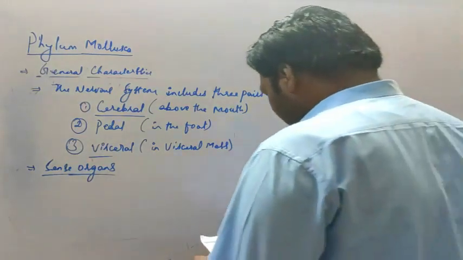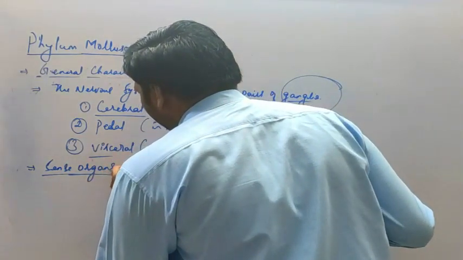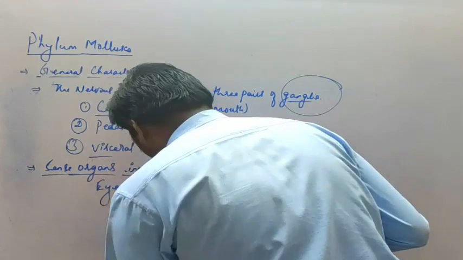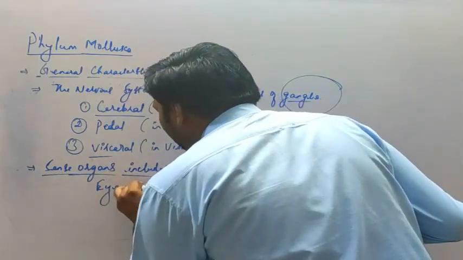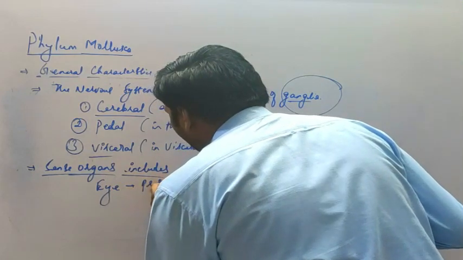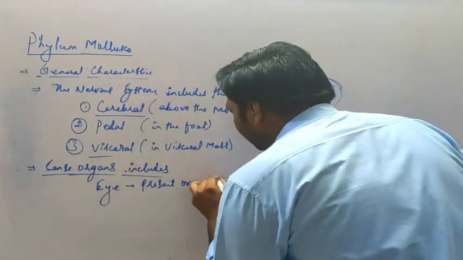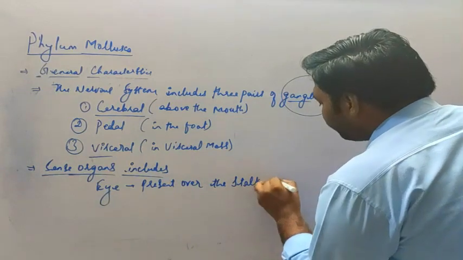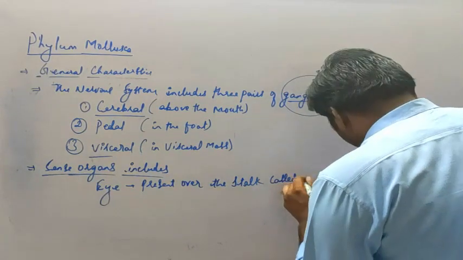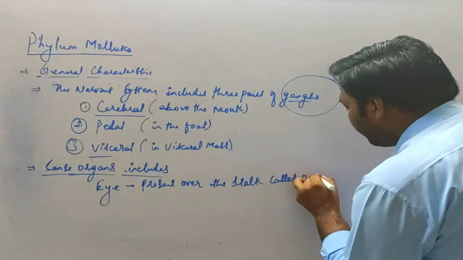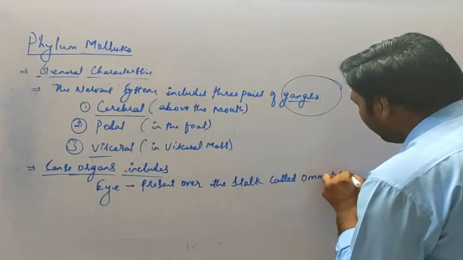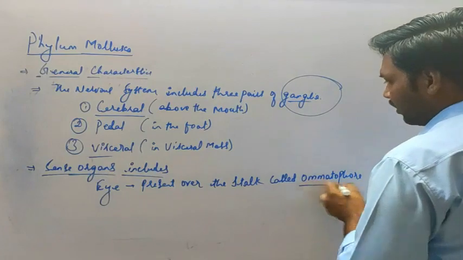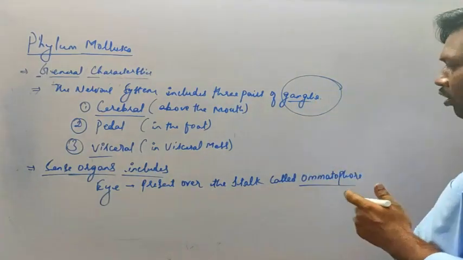The sense organs include the eye, which is present over the stalk called ommatophore, in the gastropoda. So the eye is present over the stalk called ommatophore.